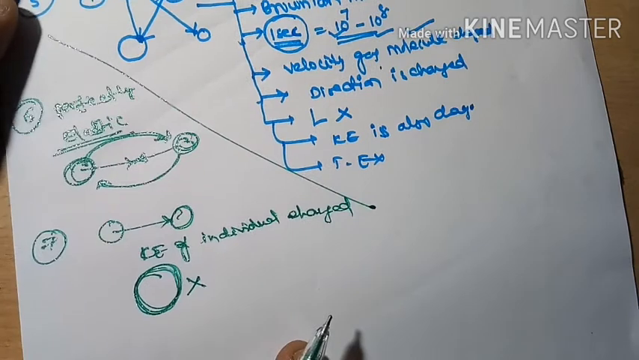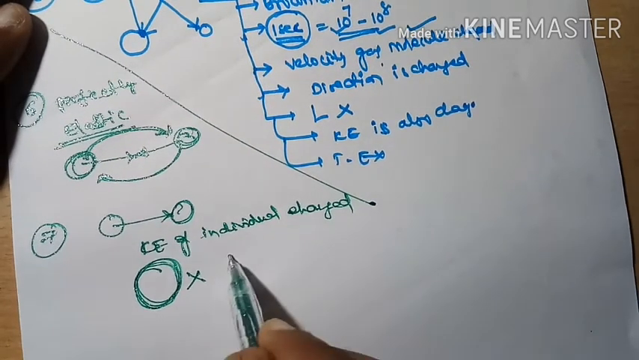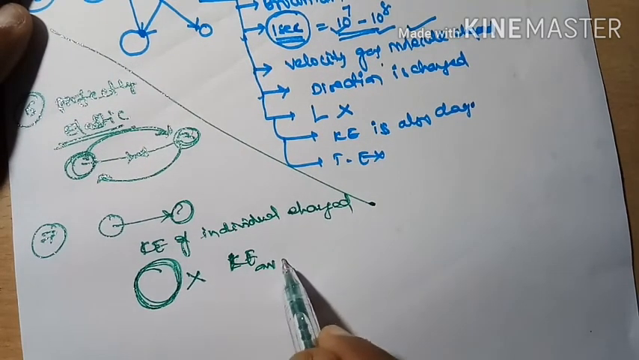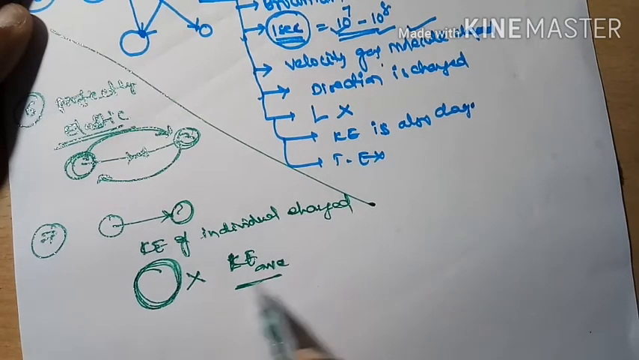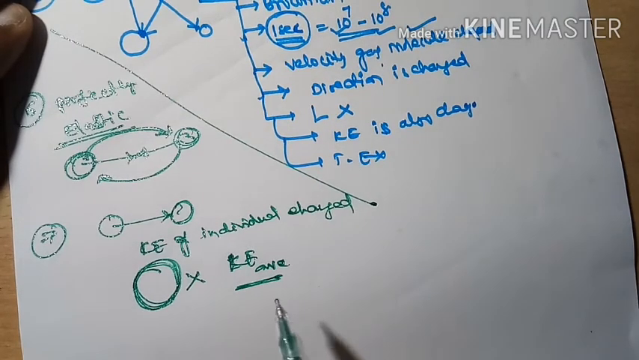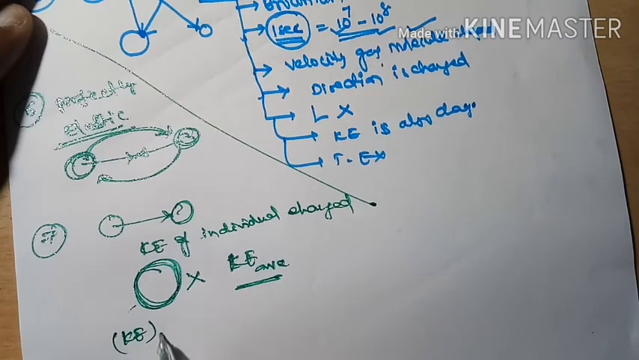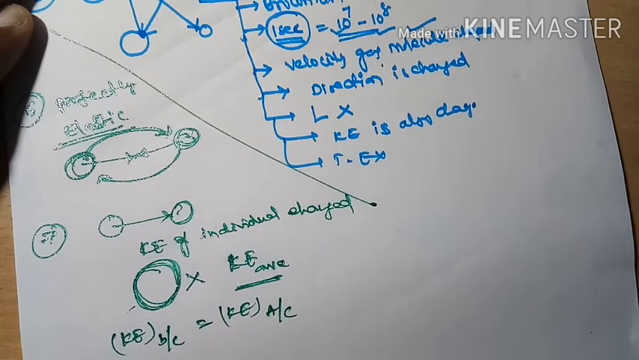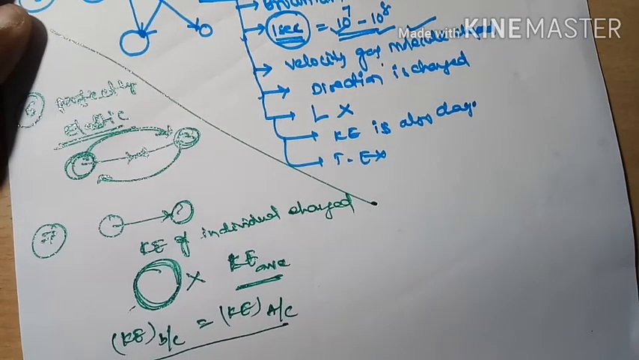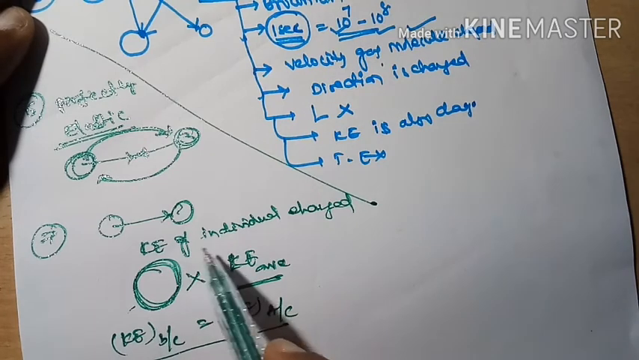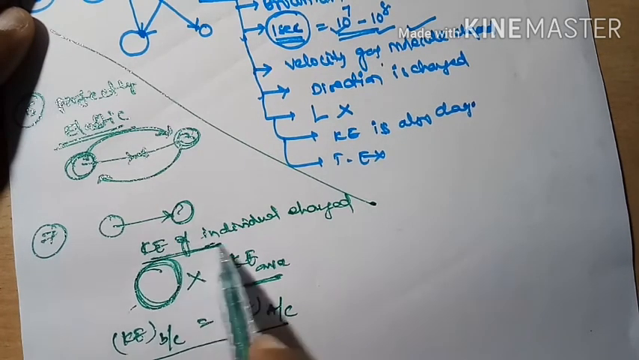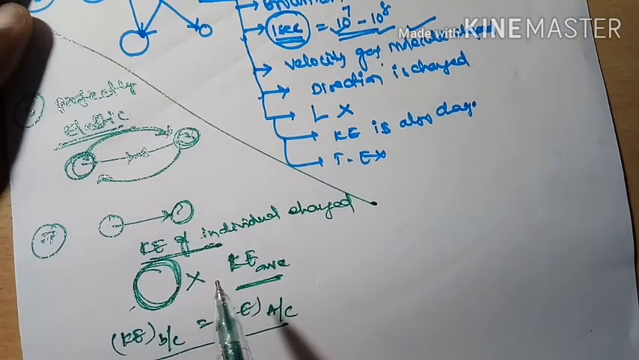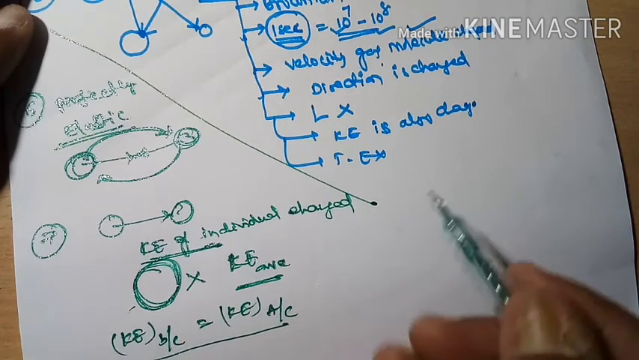Average kinetic energy of the gas is not changed. That means KE before collisions is equal to KE after collisions. This is for all gas molecules. But for one gas molecule, the kinetic energy is changed.